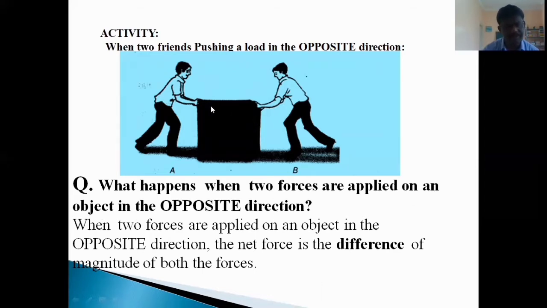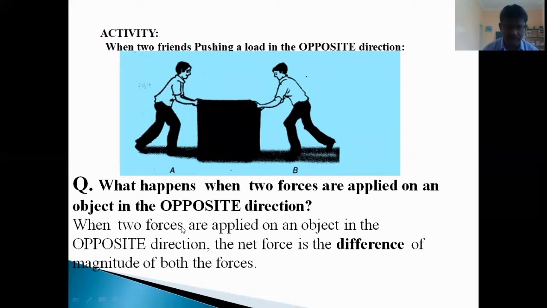This type of situation in our day-to-day life, we come across very often. Even if a person pushes the door from outside and you are pushing from inside, just in the opposite direction, like that, we come across many situations in our day-to-day life. Okay, here, what happens when two forces are applied on an object in the opposite direction?